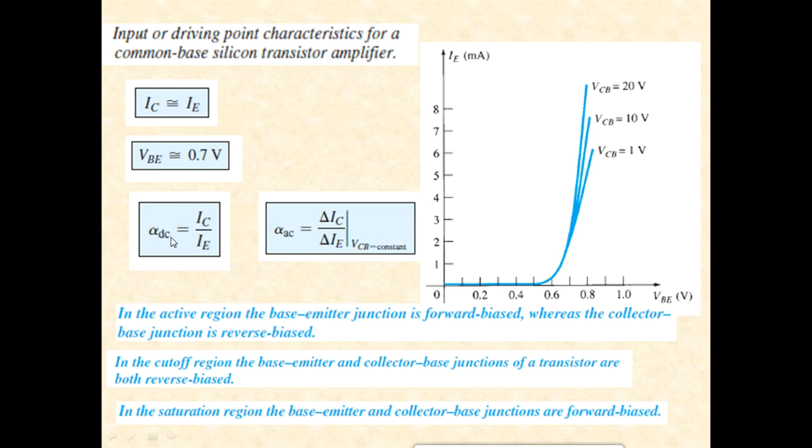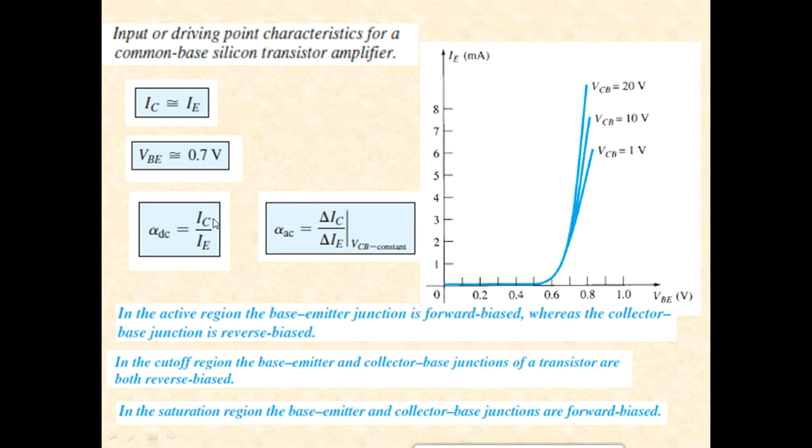Well, alpha DC is the DC amplification factor in common base configuration. There are two amplification factors, one DC and one AC, for every configuration. If the voltages are fixed, then it is called DC amplification factor. If the voltages and currents are varying, then it is called AC amplification factor.